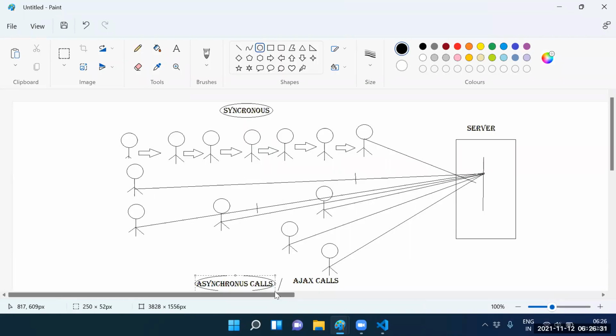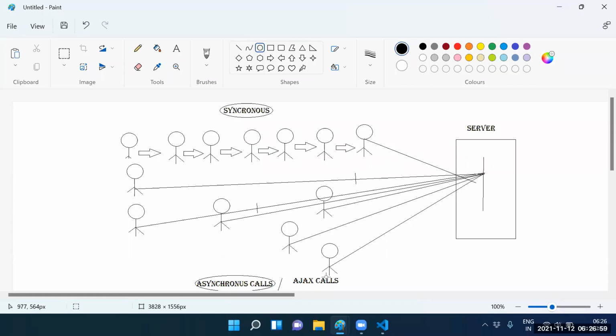Guys, one more point. We are driving bikes in traffic. If the signal is red, what happens? Everyone stops. All the vehicles stop at a time or not? Yes. If the signal is green, how are the vehicles moving? At a time.